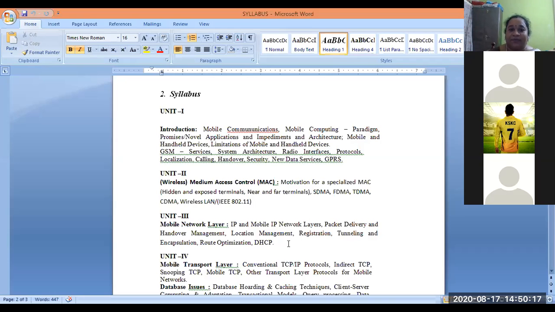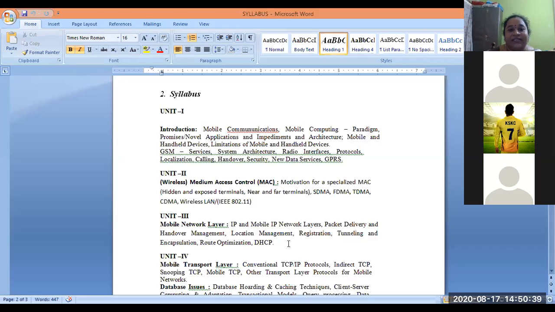There you will see the paradigm, the applications of mobile computing, the architecture, limitations, mobile and handheld devices, and all those things. After that, you are going to learn about a prominent protocol, the GSM protocol, which will be very helpful for this mobile computing environment. That is concerned with the first unit.